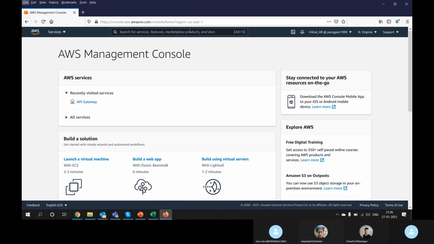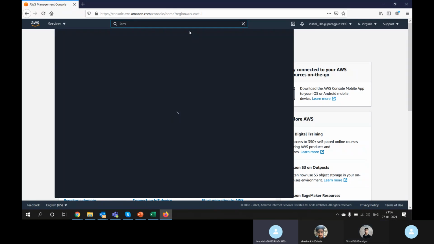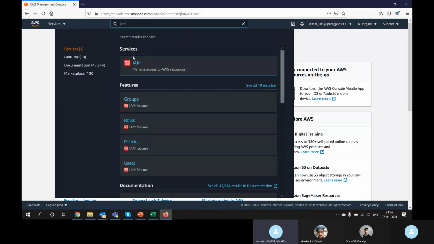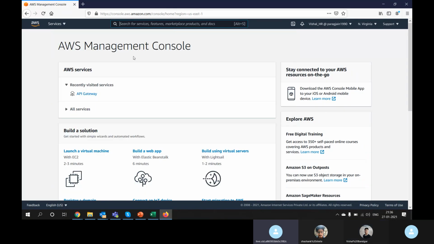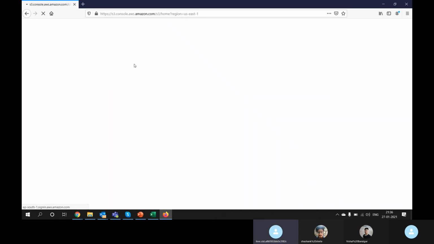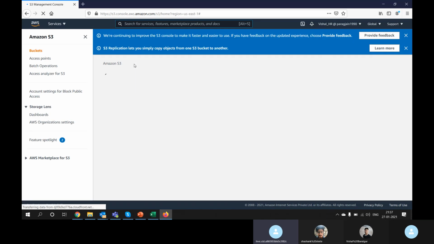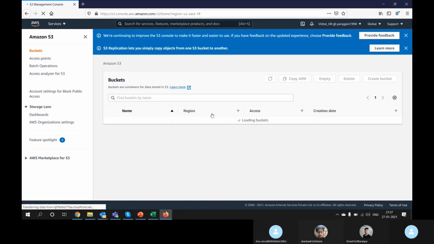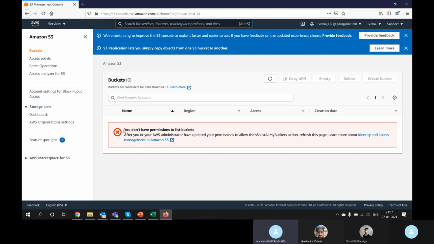Okay. Let's go to IAM of Vishal. Let's try to access any service as Vishal. Let's go to the S3 bucket. I'll talk a little about S3 bucket. It is a service to store our data. Okay. Because you can see you don't have any permission to list the bucket. So I am getting an error that this user doesn't have any permission.